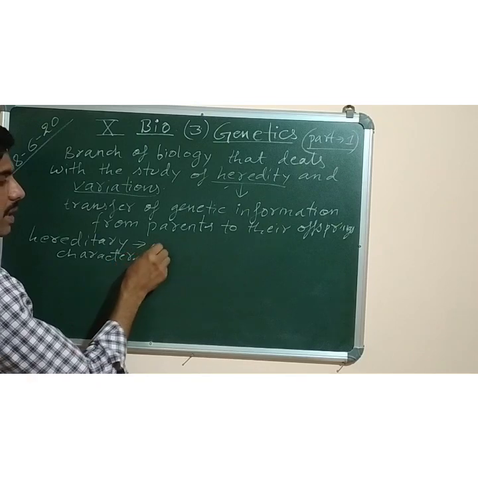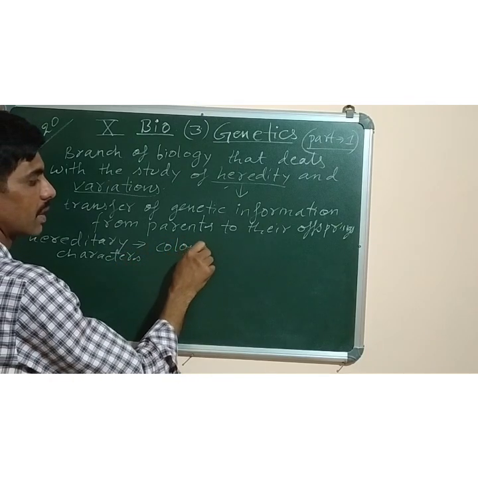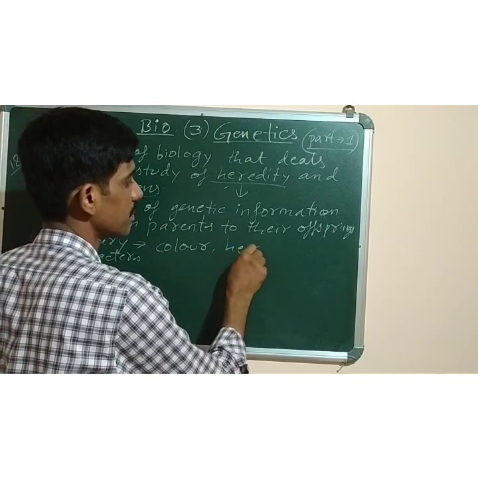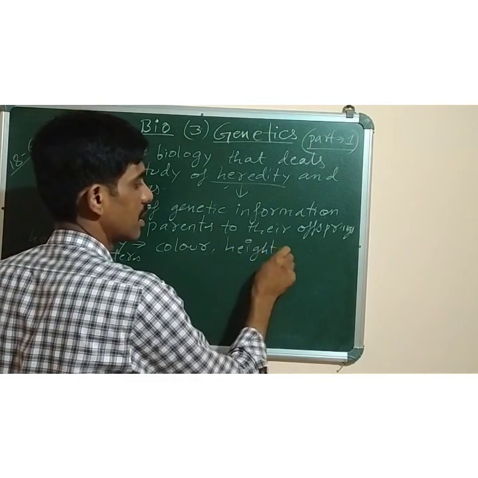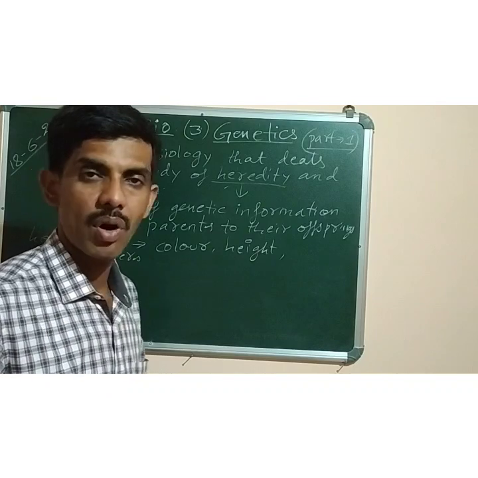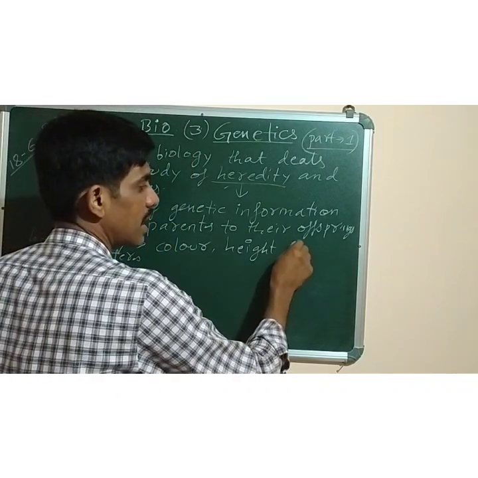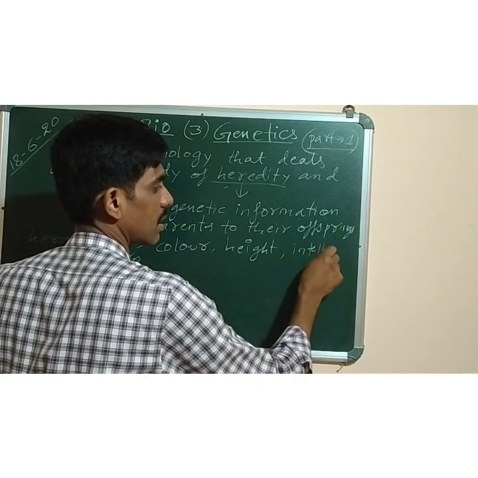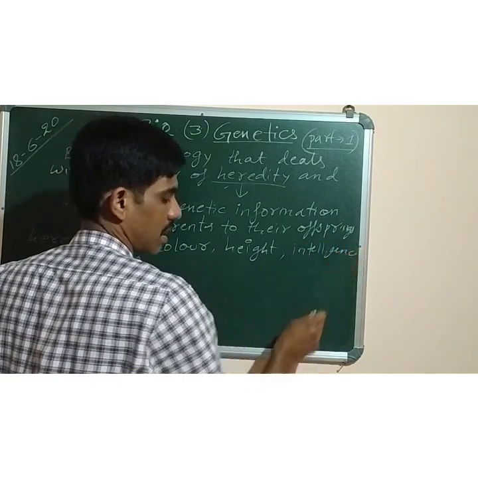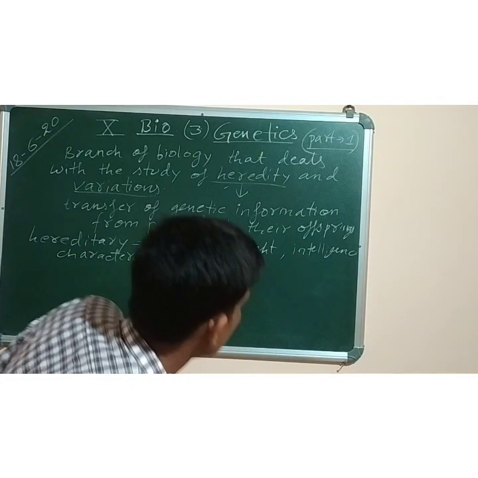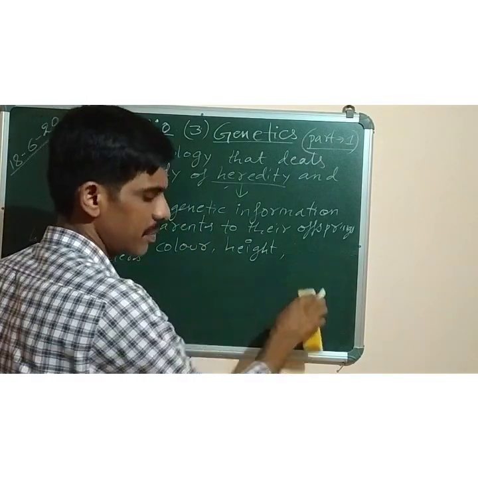Examples of hereditary characters: the color of a person, it can be the height, it can be the shape and size of an organism, it can be in terms of their intelligence, and many more we can write. Height, color and all we can take. Intelligence can also be developed.